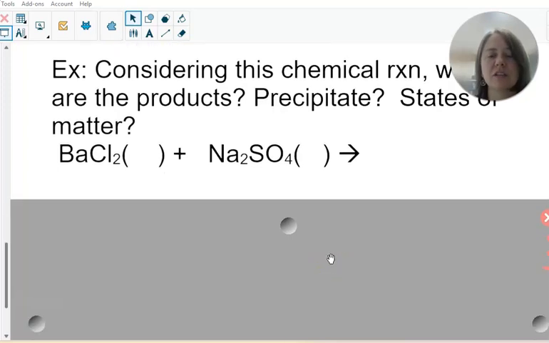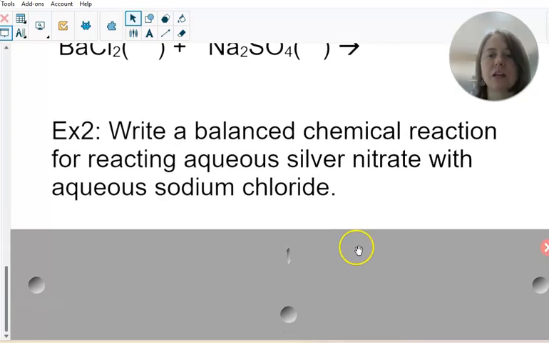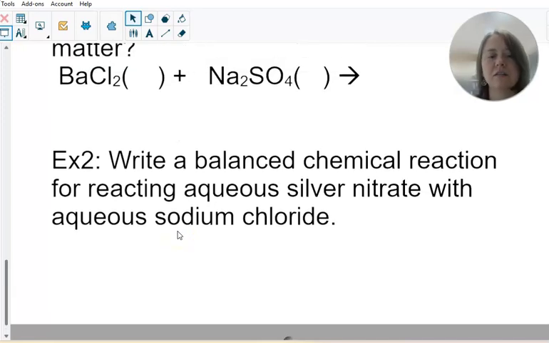Okay, and one last example for this video. Please write this down. Write a balanced chemical reaction for reacting aqueous silver nitrate with aqueous sodium chloride. So what I would like you to do is to take the words and write down your reactants. Go from word to formulas. That's step 1. Step 2, you'll need to figure out what the products are. So I guess before that, you'll have to figure out what type of reaction this is going to be: synthesis, decomposition, single replacement, or double replacement.